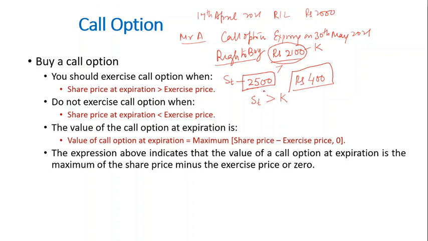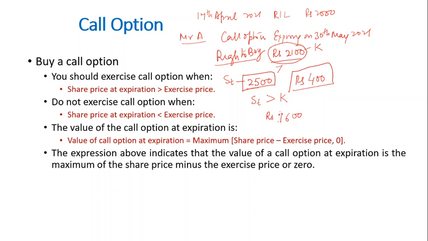However, in the second case, let's assume the Reliance share price goes down to rupees 1600. Now, what was Mr. A thinking? Mr. A was thinking that the Reliance price will go up. That's the reason why he has bought this call option. But the Reliance price has gone down to 1600. Will he be buying the Reliance share from the market, or will he be using this option? Logical, there's no rocket science involved. This person will not exercise the call option.